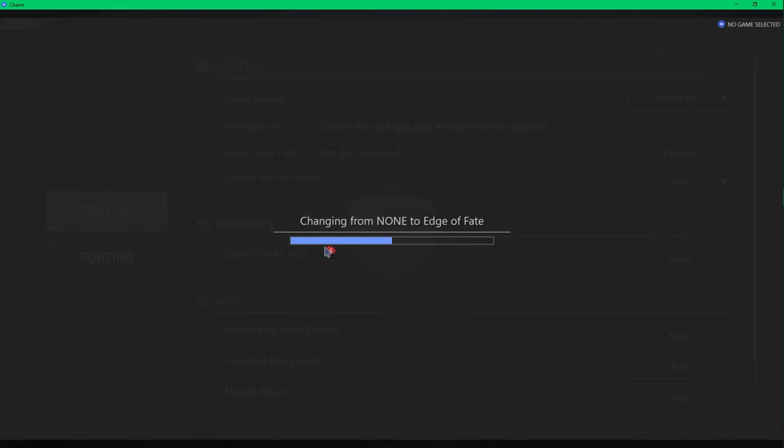Once you select the packages path, it will take a bit to load in, and once it does, you can then select the export path. Create a new folder if you don't already have one for Charm exports, and then confirm.